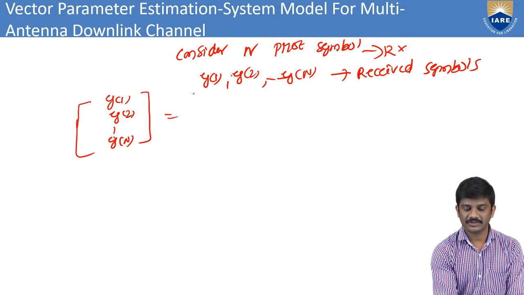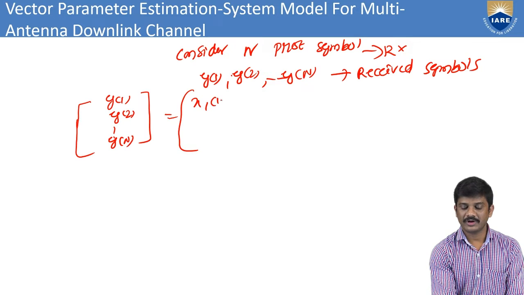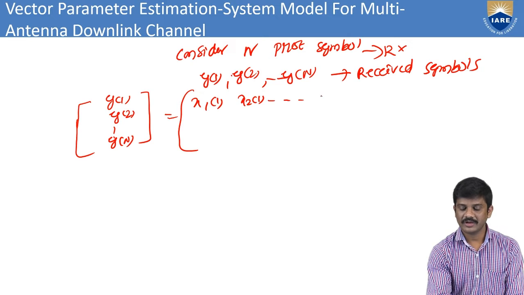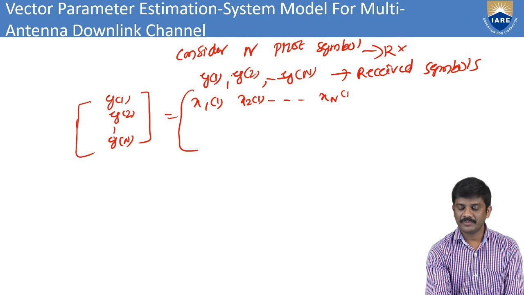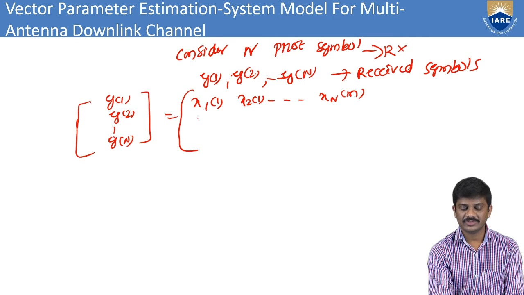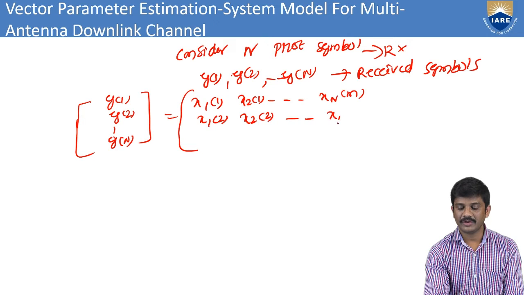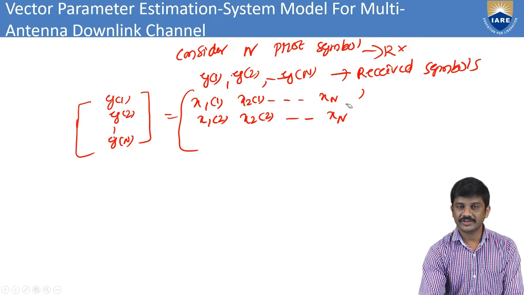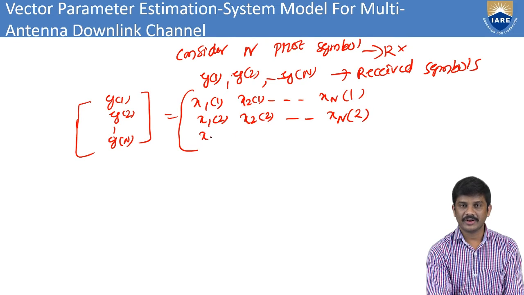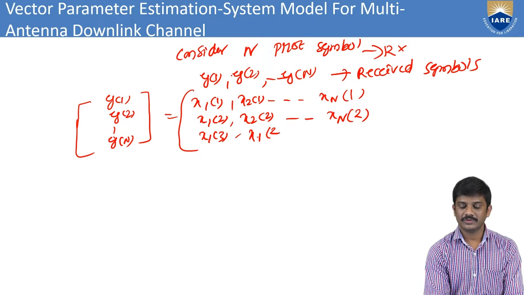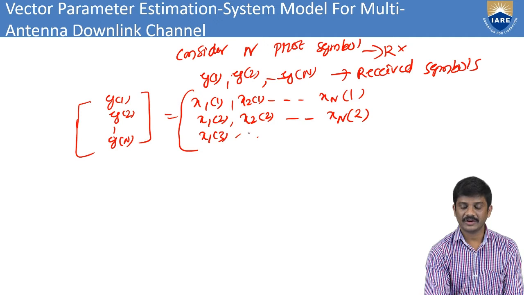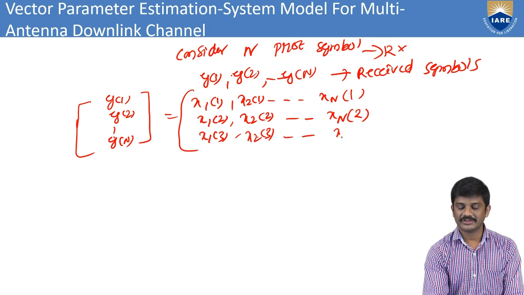I can write here x1 of 1, x2 of 1, so on xm of 1. Here I can write x1 of 2, x2 of 2, so on xm of 2. Next x1 of 3, x2 of 3, so on xm of 3.